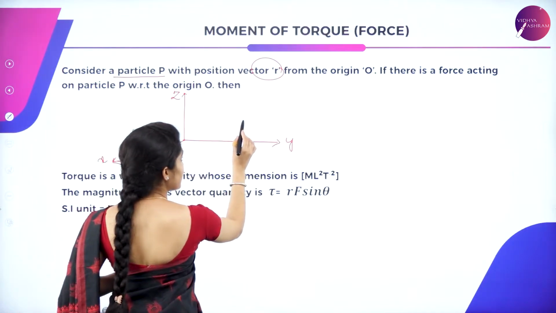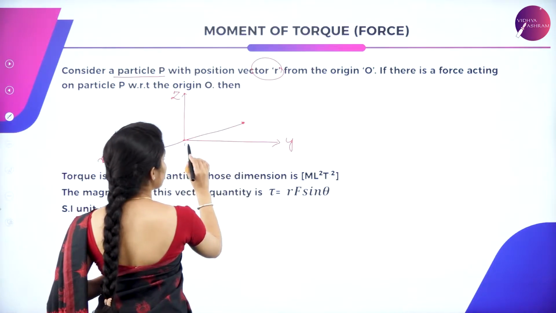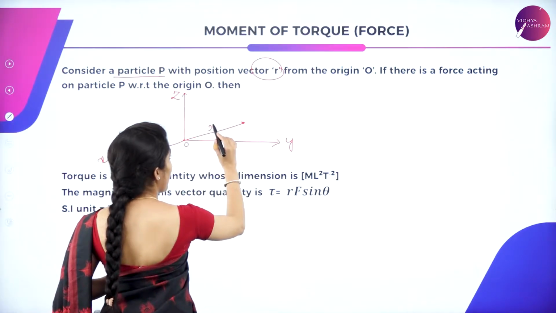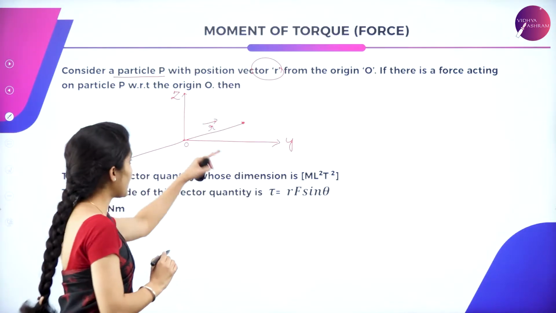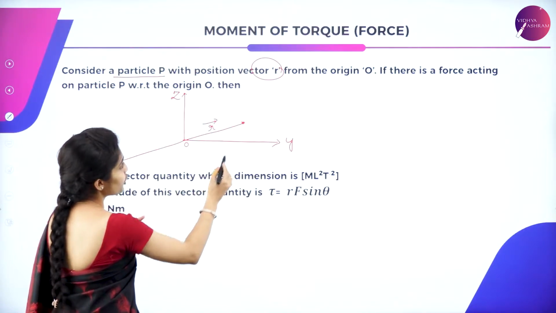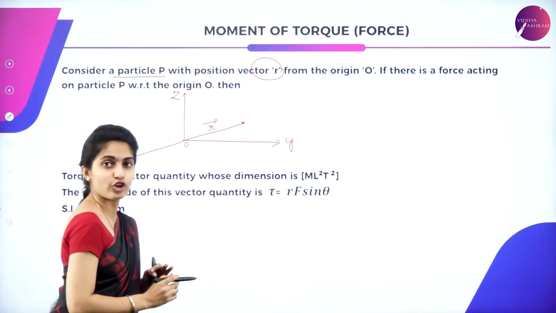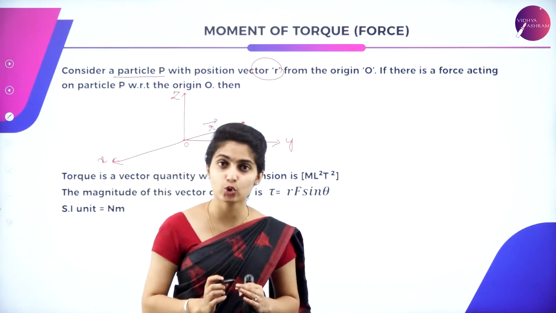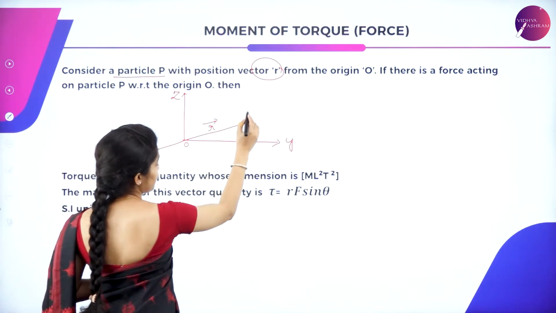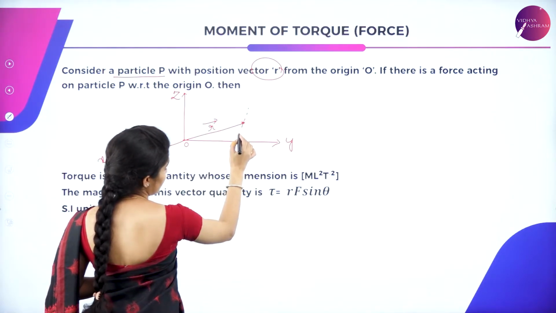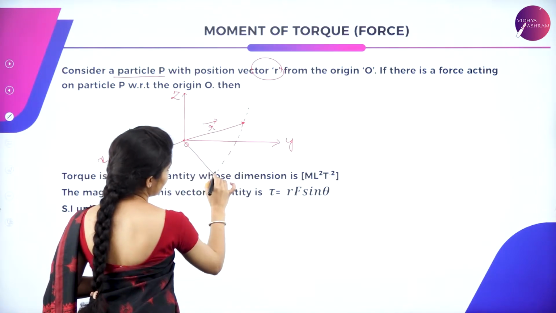Now you consider a particle P somewhere here. So the position vector from the origin is said to be R. Since it is a vector quantity, you're placing a vector above its head. Now, if there is a force which is acting on a particle with respect to O, let this be the force which is acting on the particle from the origin.